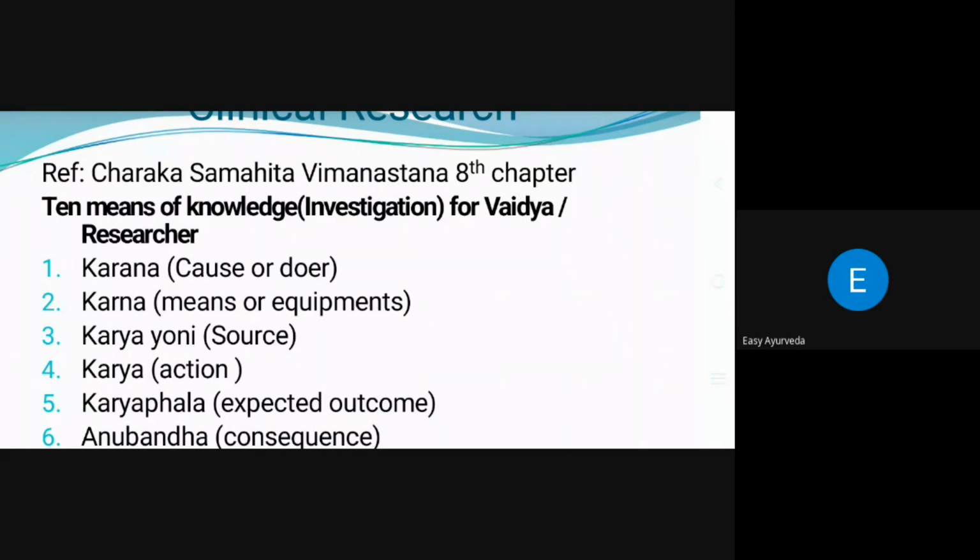Everything is explained as a step-by-step process in the context of Vimanasthana 8th chapter. First, he starts with the Shastra and Shastra Adhyayana. He says that first you should understand the Shastra, and who should read it, that is, the qualities of a person. He has to start from there.